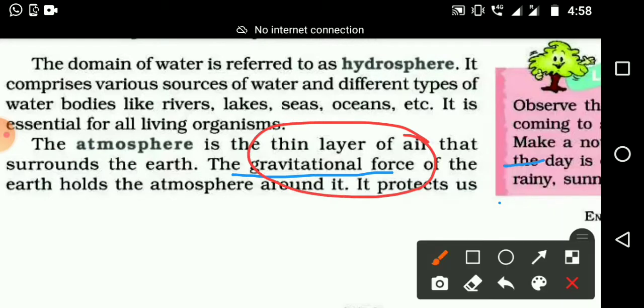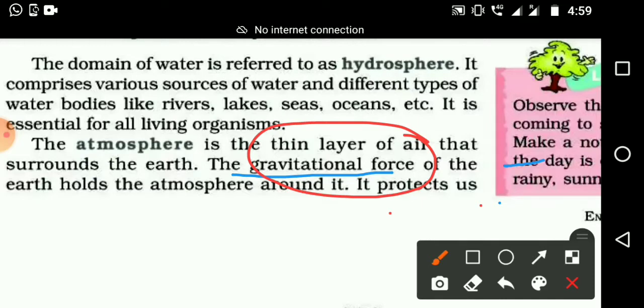Once again, gravitational force. Details we will study in higher classes, like magnetic power, how magnets attract iron or metals.